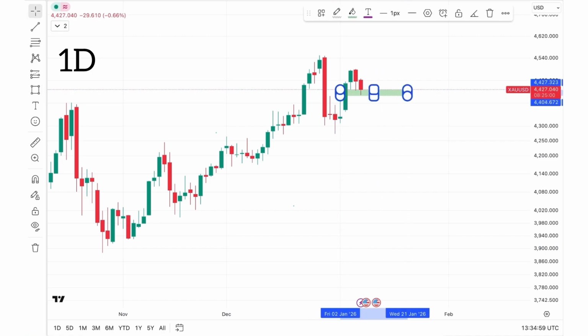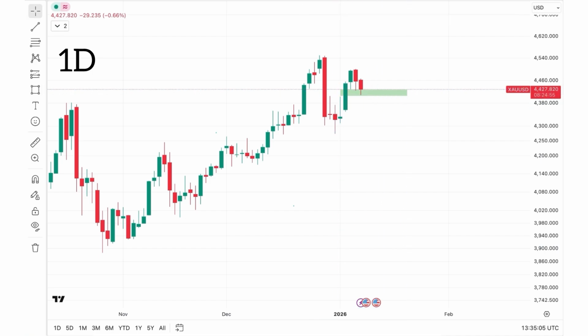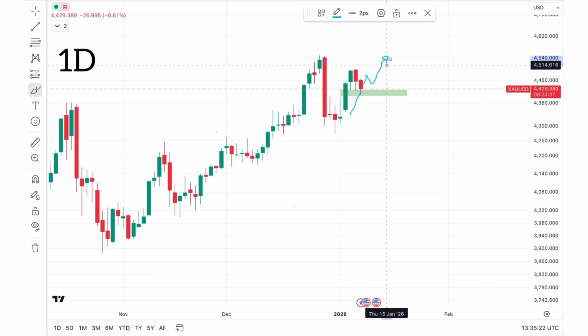On the daily chart, we can see that price has rejected from a fair value gap, so our bias stays bullish, unless price closes below the gap with strong momentum.